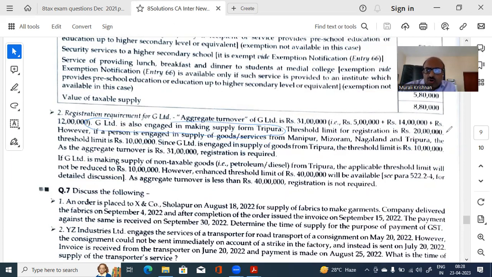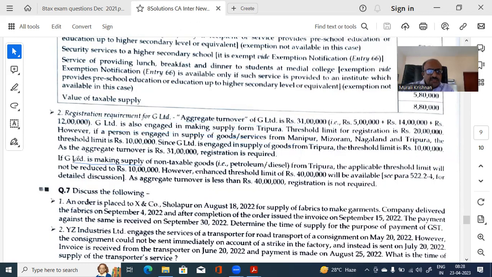That means this is a normal thing for 20 lakhs. But because it is from Tripura, the limit is 10 lakhs. So therefore, aggregate turnover being 31, registration is required. So in certain cases, there is a higher exemption of 20 and 40, but only in certain cases. So that is what they are talking about in the second part of the question.